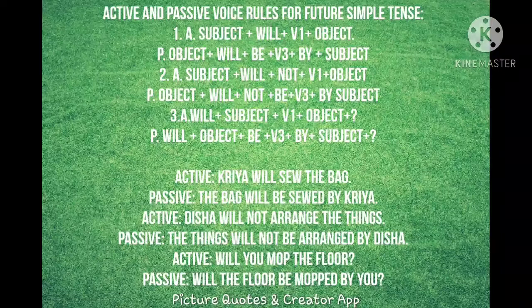Let's see one example. Kriya will sew the bag. Here Kriya is the subject, will the auxiliary verb, sew the base form of the verb plus object the bag. And let's see the passive construction, the example. The bag will be sewed by Kriya. This is the positive sentence. Now we add not with the auxiliary verb. Here auxiliary verb is will not.